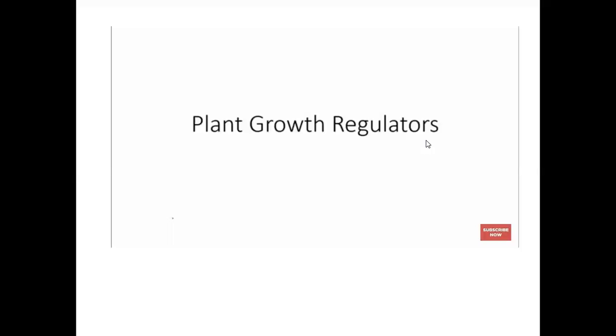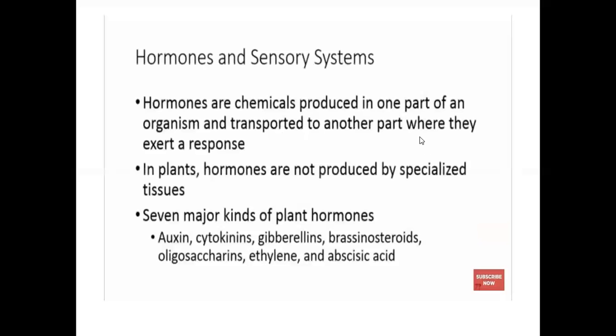Phytochromes. Phytochromes are also called plant growth regulators. The plant growth regulators are called hormones and sensory systems.